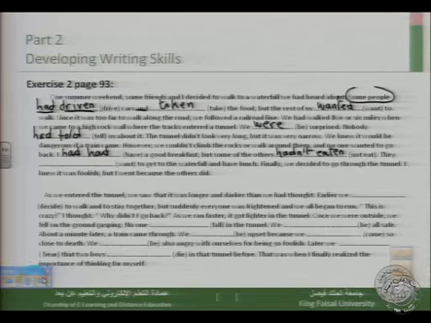Hadn't eaten. We have had in the negative, hadn't, and the past participle of the verb eat is eaten. They wanted to get to the waterfall and have lunch. Finally, we decided to go through the tunnel. I knew it was foolish, but I went because the others did.